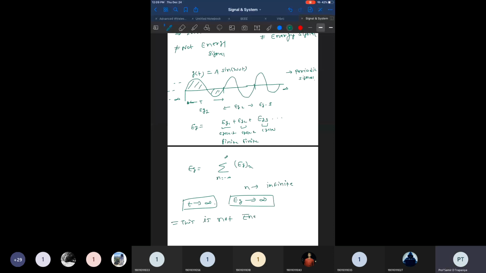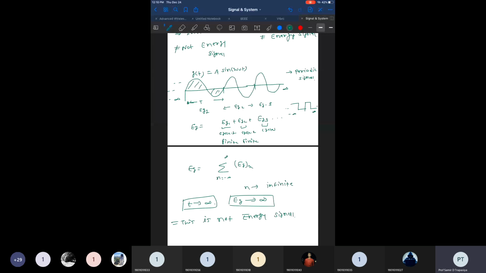So now from this we can have a common conclusion. Every periodic signal, any of the periodic signals, is not an energy signal. Any of them, because in any of these signals the same thing will repeat. Even if I choose the square waveform which is continuously moving from minus infinity to infinity, again we have the same scenario.